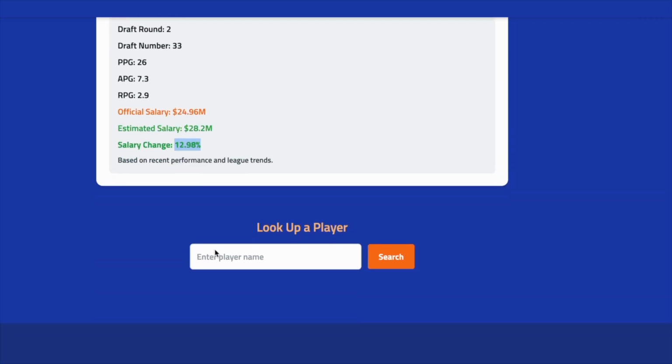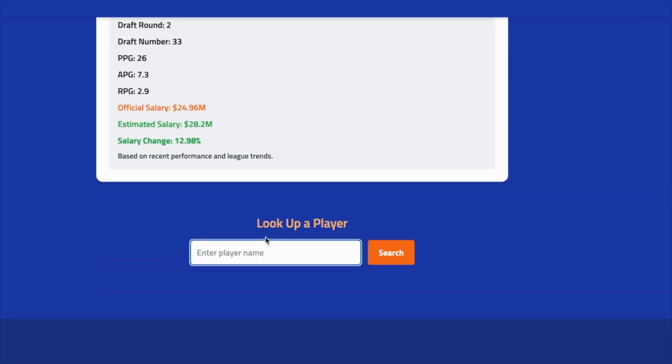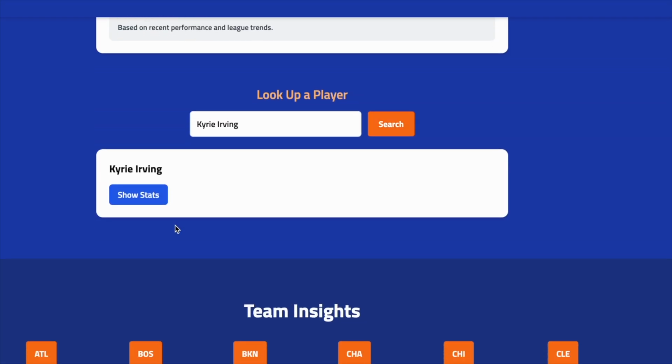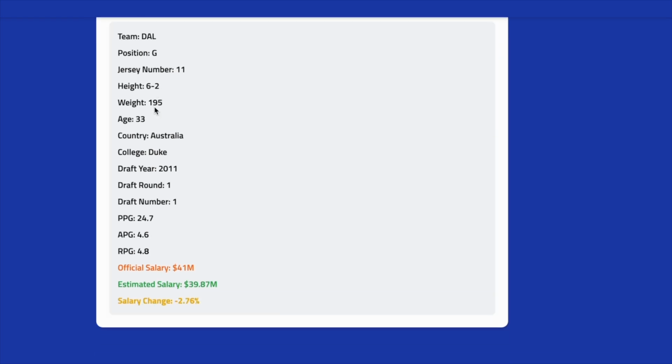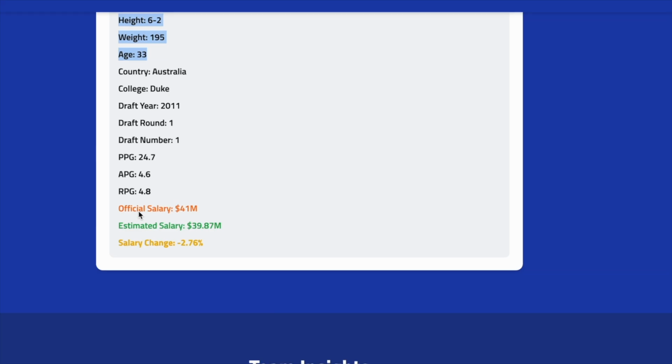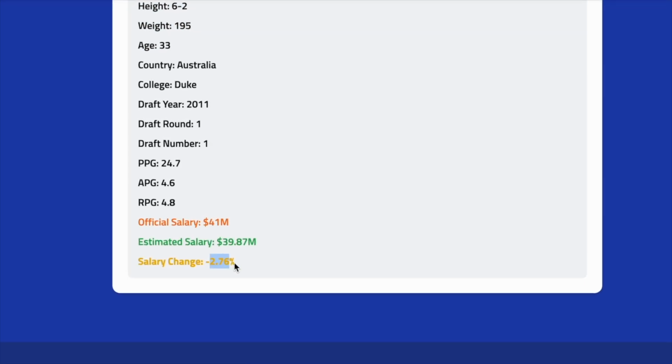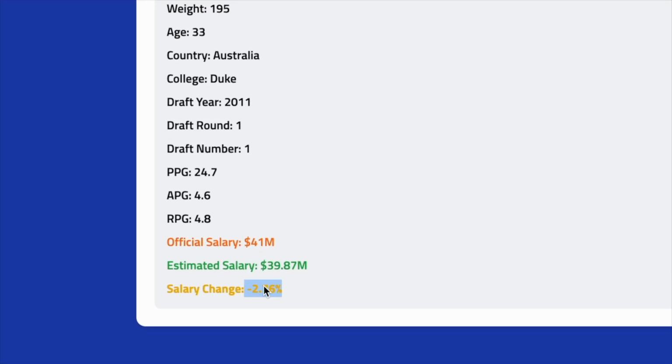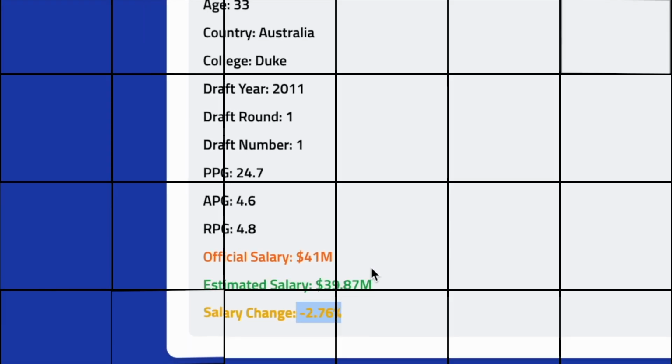Besides the featured player, you can look up any player. So we can look up a player like Kyrie Irving. And we can see his bio and his salary change. And in this case, it indicates that he's playing up to target with his salary.